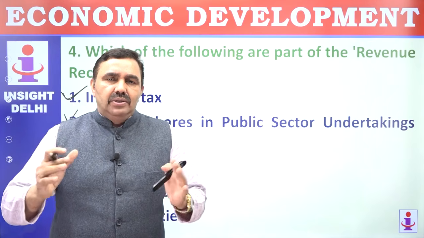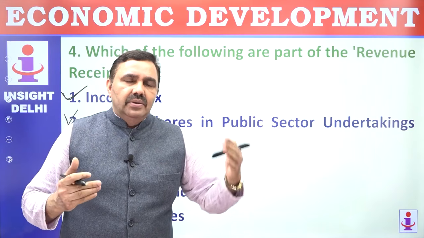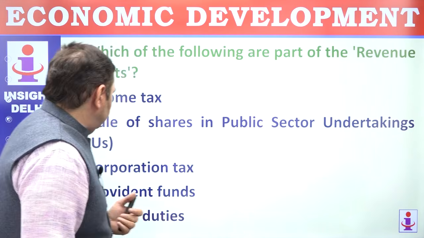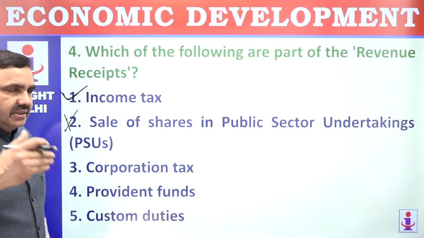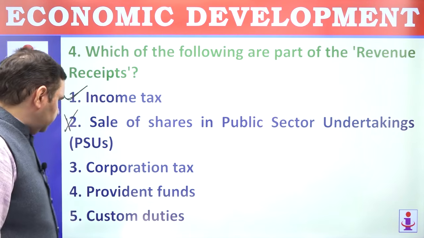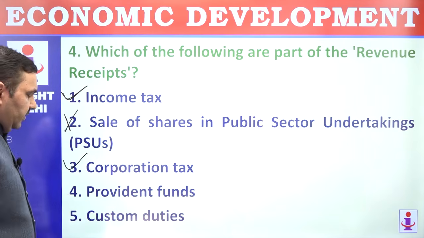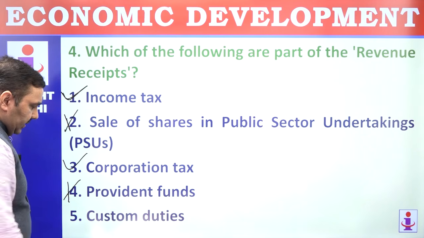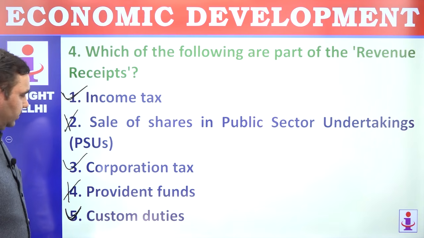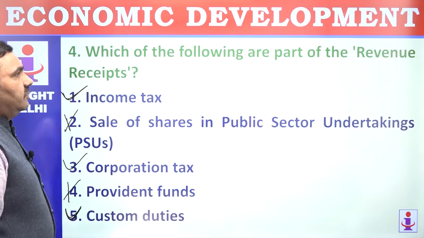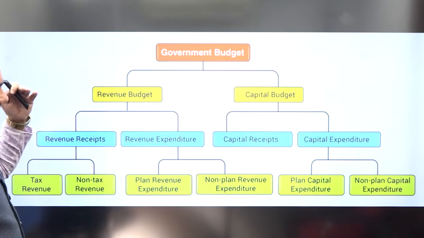Capital receipt means either you have to pay back, you're borrowing, or you're selling your asset which you already have with you, so that creates capital receipt. Sales of shares in public sector undertakings, that is a part of capital receipt because the assets of government are getting reduced in the process. Corporation tax, any tax is a revenue receipt. Provident fund is a liability, government will have to pay back to the people. Customs duties is again a revenue receipt. Whatever you collect, you don't have to pay back. So which of the following are part of revenue receipt? 1, 3 and 5.